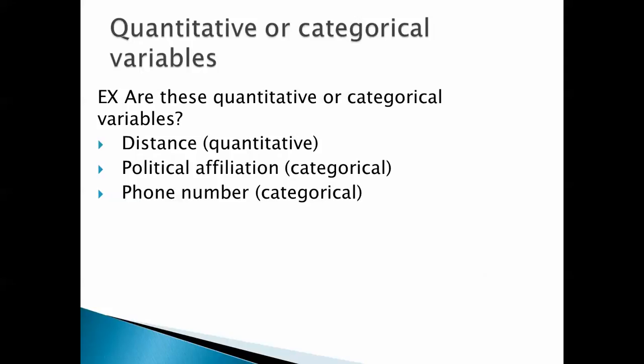Okay, so are these quantitative or categorical variables? Distance. Well, distance can be measured in feet or inches or nanometers, so that would be quantitative. Political affiliation, whether Republican, Democrat, Socialist, Communist, Independent, whatever, those would be categorical. So those are not quantitative.